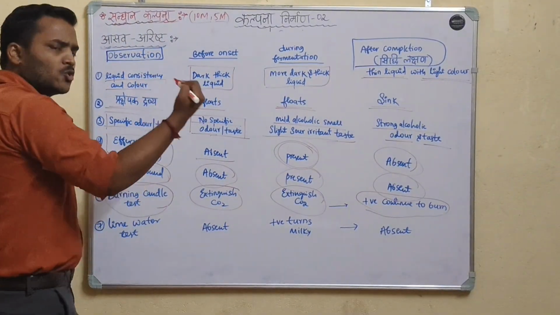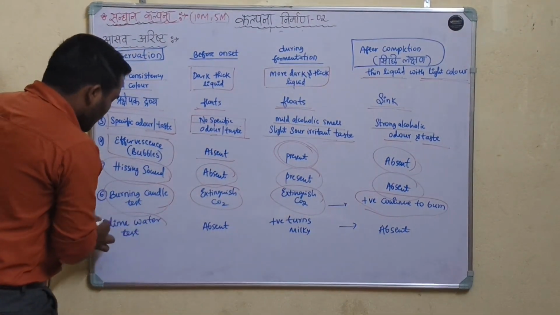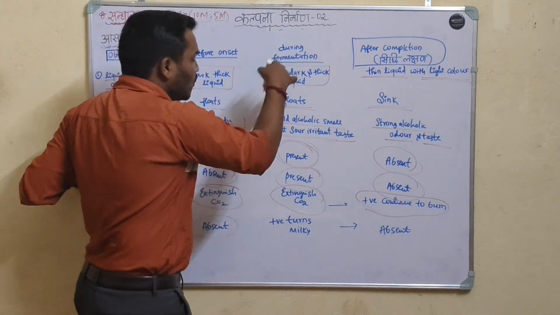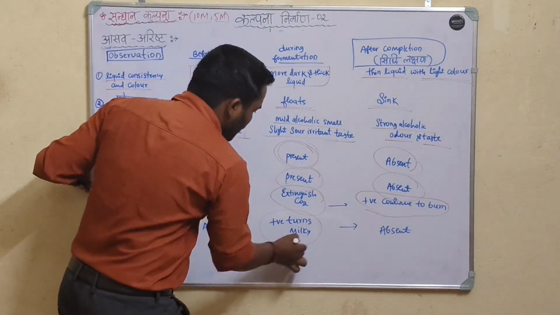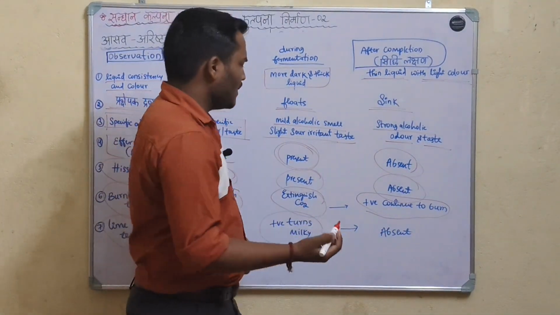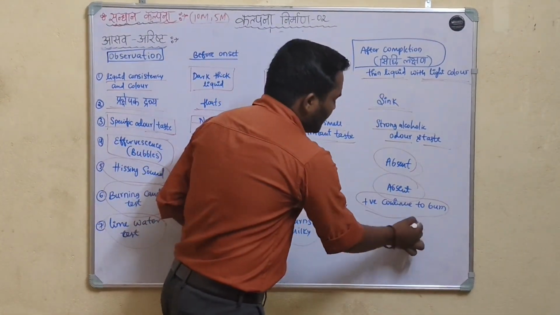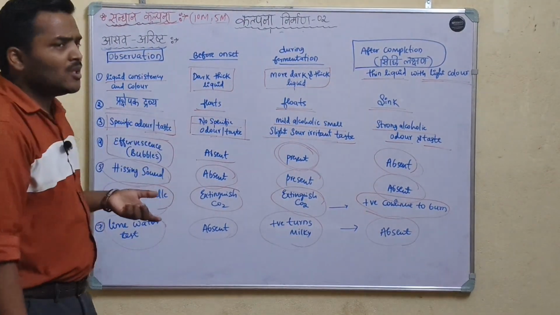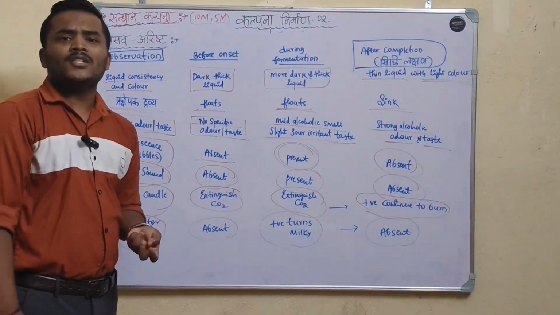That's why it continues to burn. Lime water test. Before onset it is absent. During fermentation, lime water turns milky, and after complete fermentation it is absent. Okay, these are observations for asava and arista preparations.